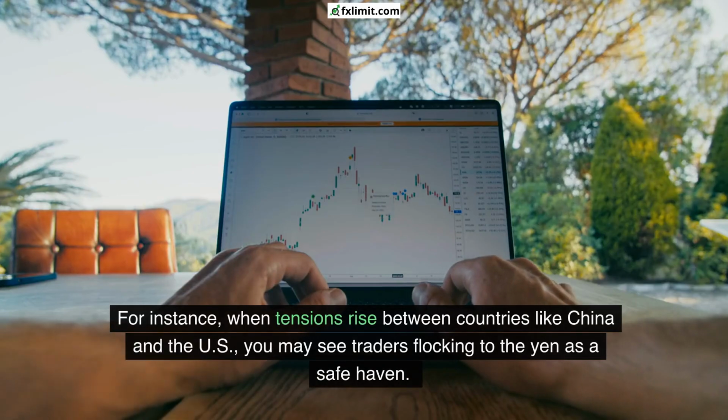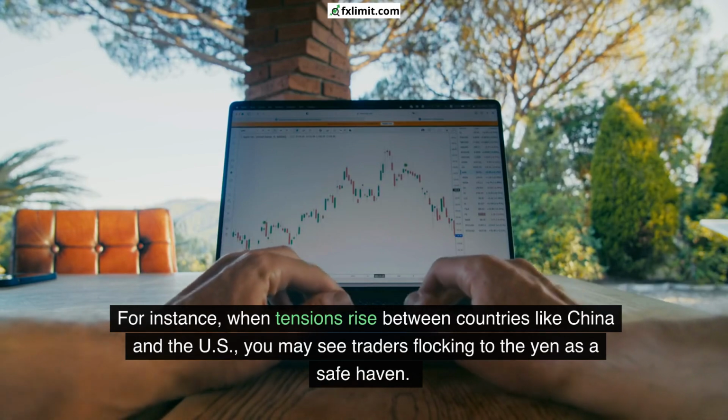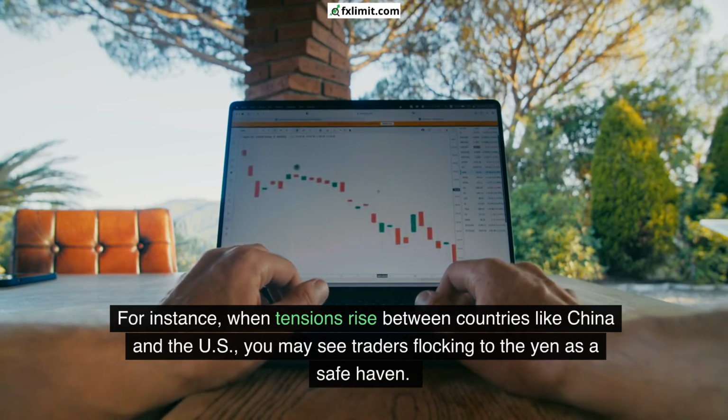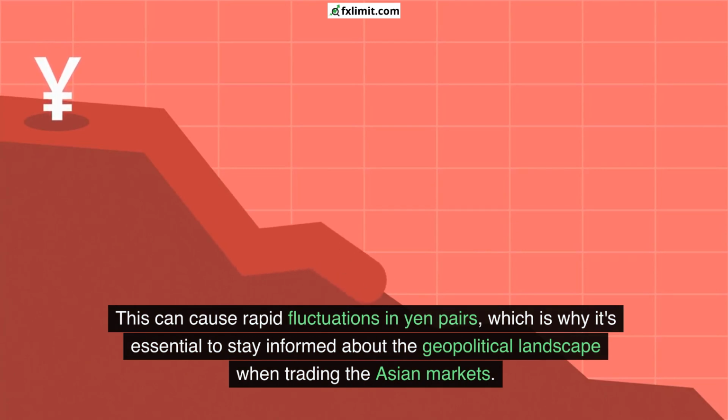For instance, when tensions rise between countries like China and the US, you may see traders flocking to the yen as a safe haven. This can cause rapid fluctuations in yen pairs, which is why it's essential to stay informed about the geopolitical landscape when trading the Asian markets.